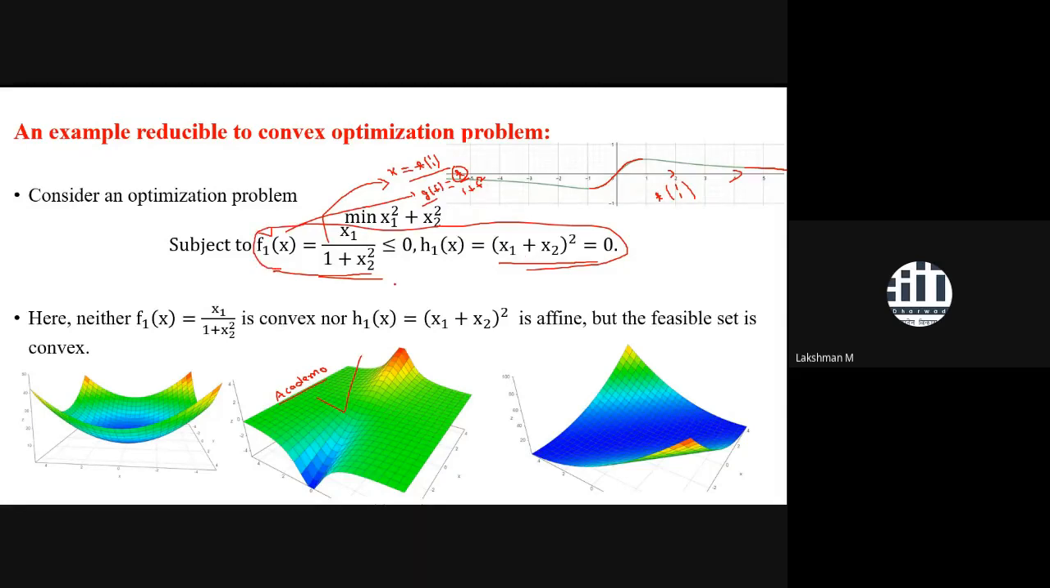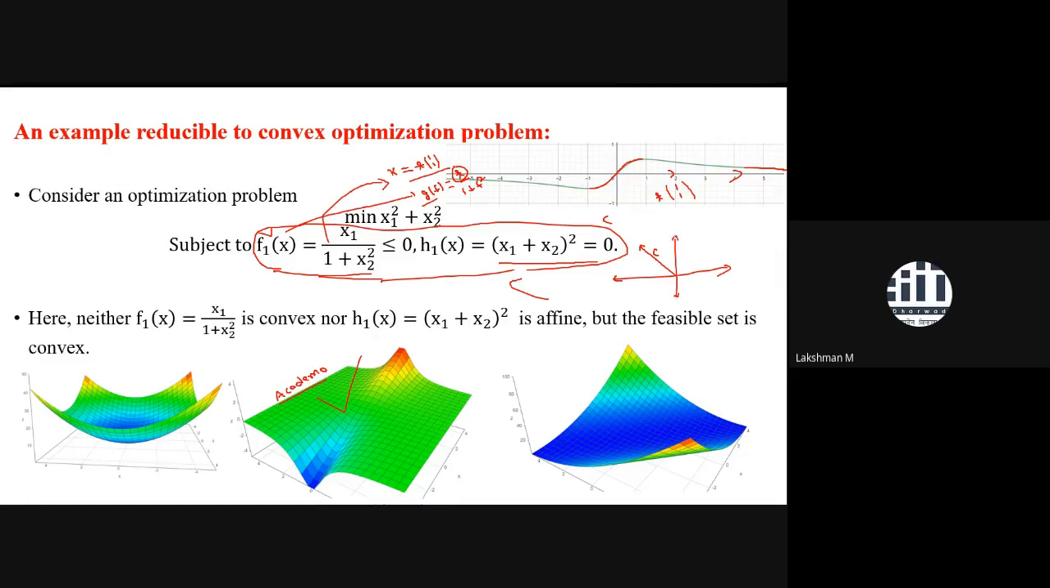If you try to find the feasible set of this one, what was the feasible set? The feasible set was a ray in the second quadrant. It was a ray in the second quadrant. This was the feasible set of this problem, and a ray always happens to be a convex set.